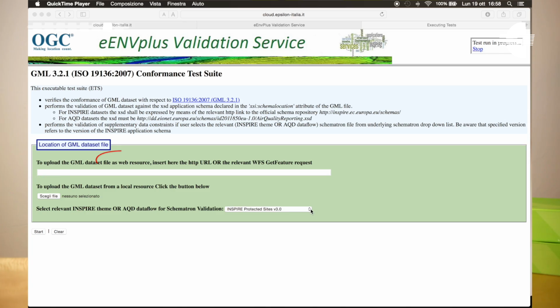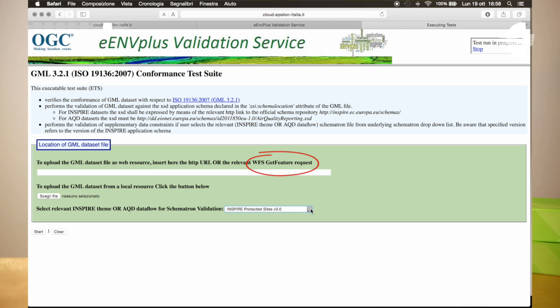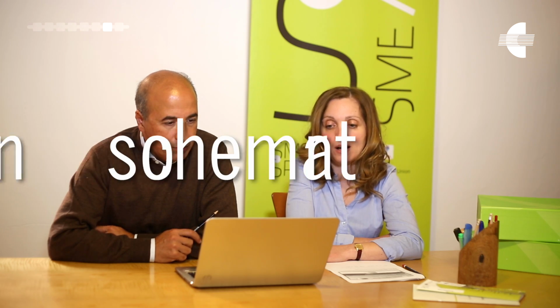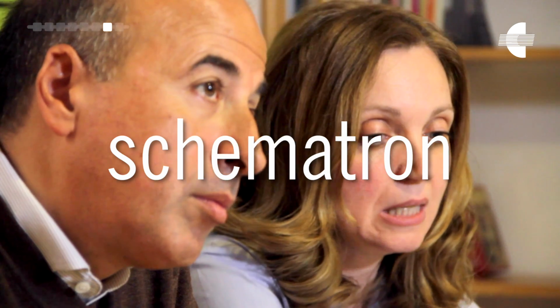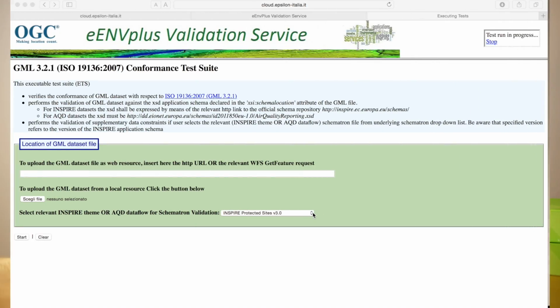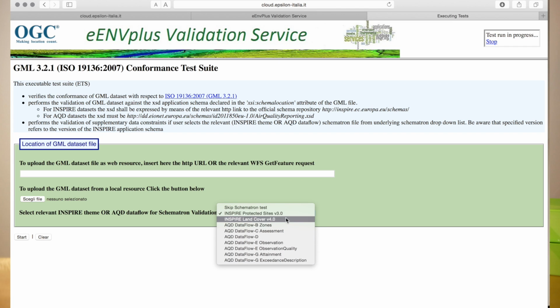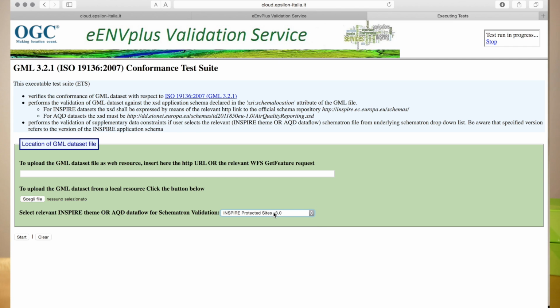So, how can we perform the automated tests? Once you're logged in to the platform, the dataset to be tested can be uploaded according to three different options: as a local resource, as a web resource, and as a WFS GetFeature request. In addition, an Inspire theme-specific schematron file can be selected from a drop-down list to test those requirements that cannot be translated by means of XML grammar. For example, the requirements related to geometry representation and the code list values.